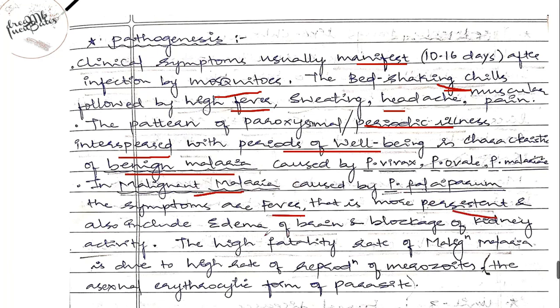Also, it results in edema of the brain and blockage of the kidney. The high fatality rate of malignant malaria is due to the high rate of reproduction of the merozoites.